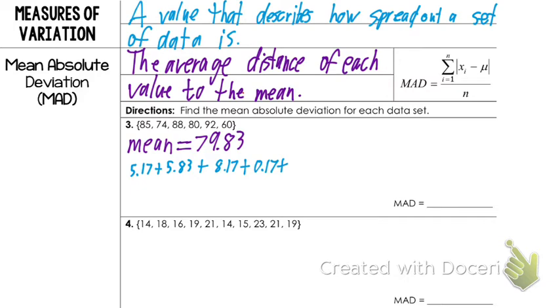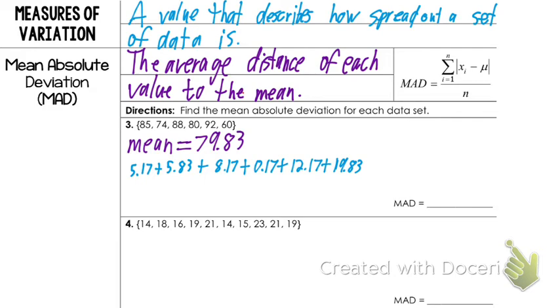On to the next one, 92 minus 79.83. Yep, 12.17. And the next one, 60 minus 79.83. It's our last one of these. And ignore the negative again, because we just want to know how far away it is. We're not concerned whether it's positive or negative. 19.83. So what we did was we said, how far are each of these numbers from the mean?